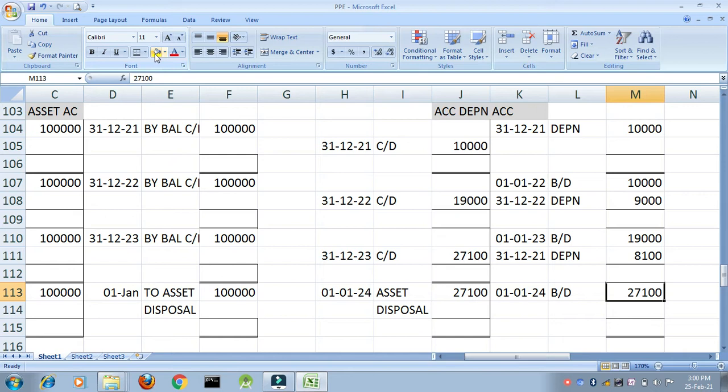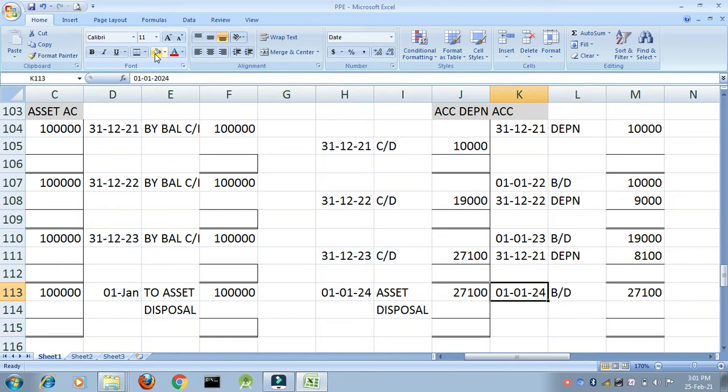But when I am selling the asset, can I divide 70,000 into asset account and accumulated depreciation account? No. So what do I do in this case? I make a third new account, which is known as asset disposal account. What do you do with the asset disposal account? Anything related to the asset that has been sold directly goes to the asset disposal account.